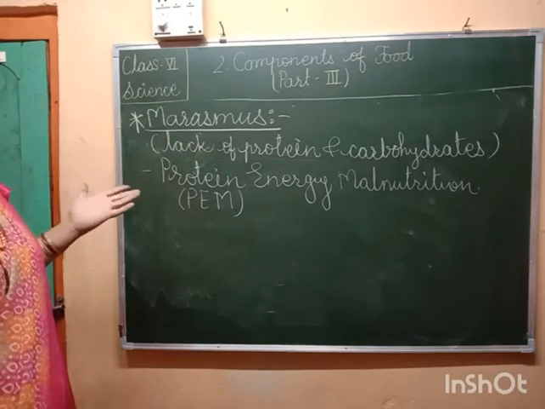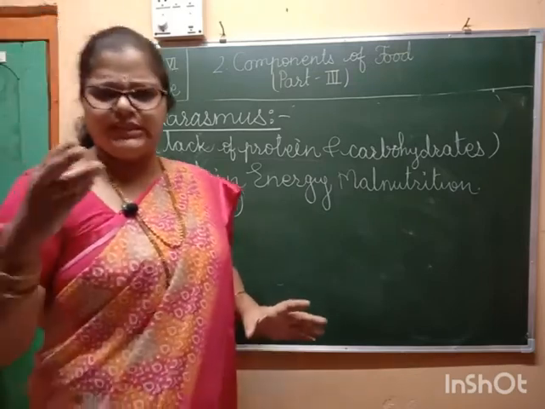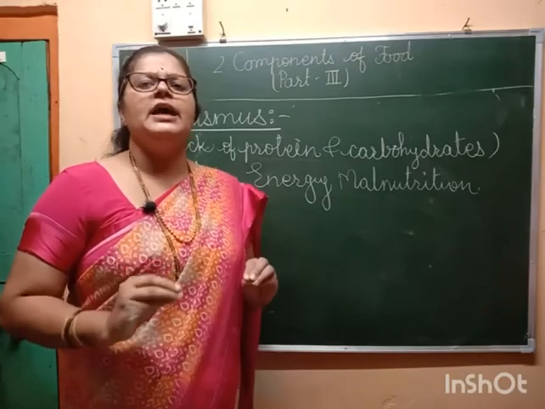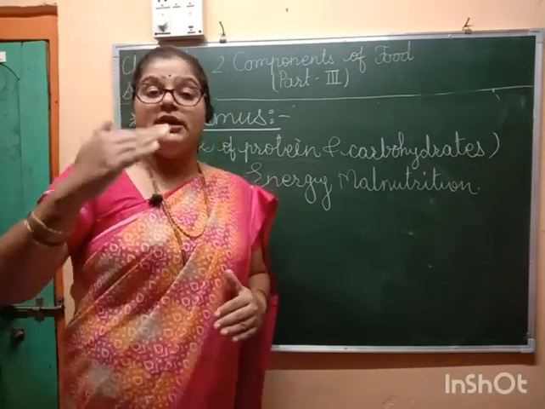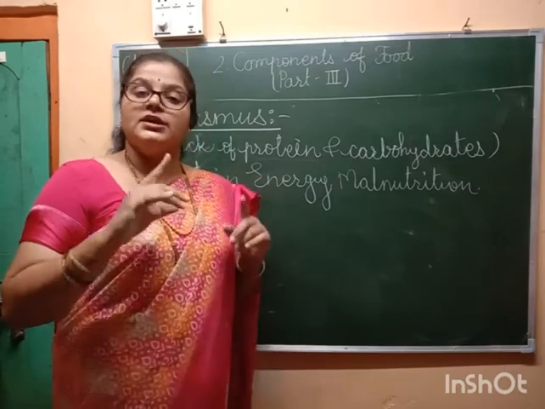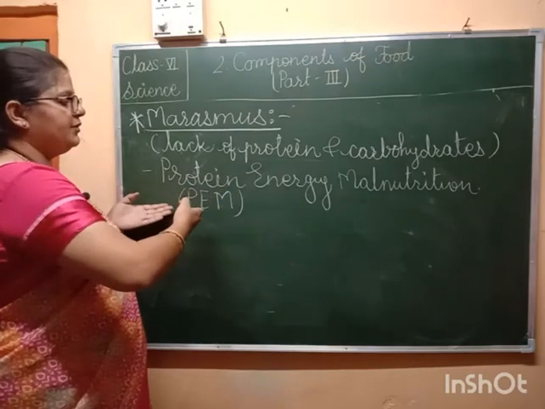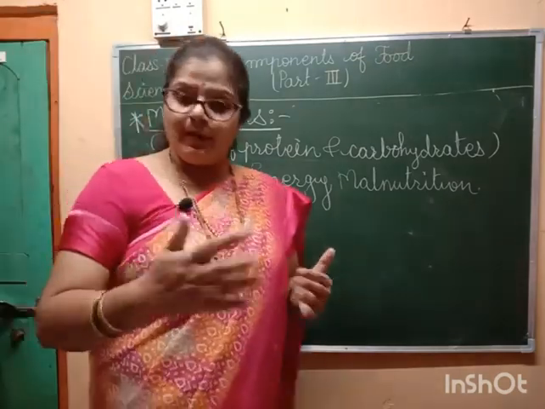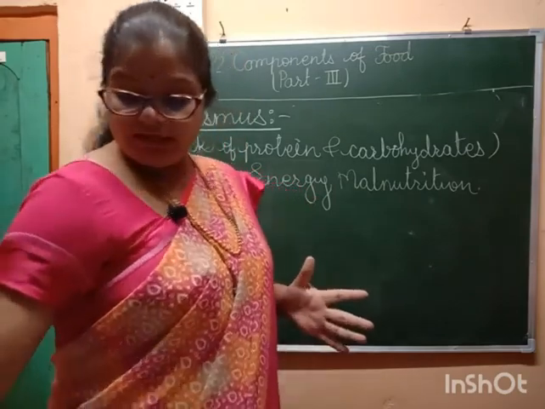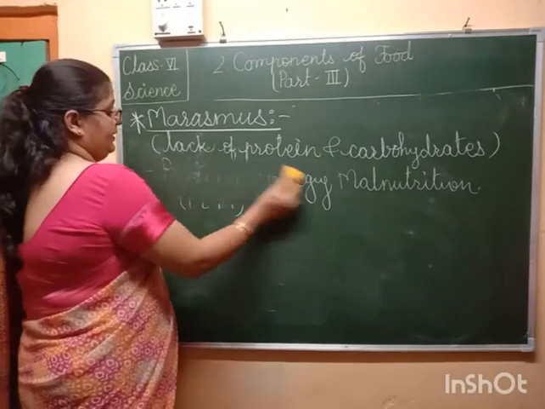Now I have a picture to show you of a child suffering from marasmus. Marasmus is seen in children who are below 5 years of age. Children below 5 years of age are frequently seen in the condition of protein energy malnutrition, and then that disease is called marasmus. Is that understood? Let me paste that particular printout.